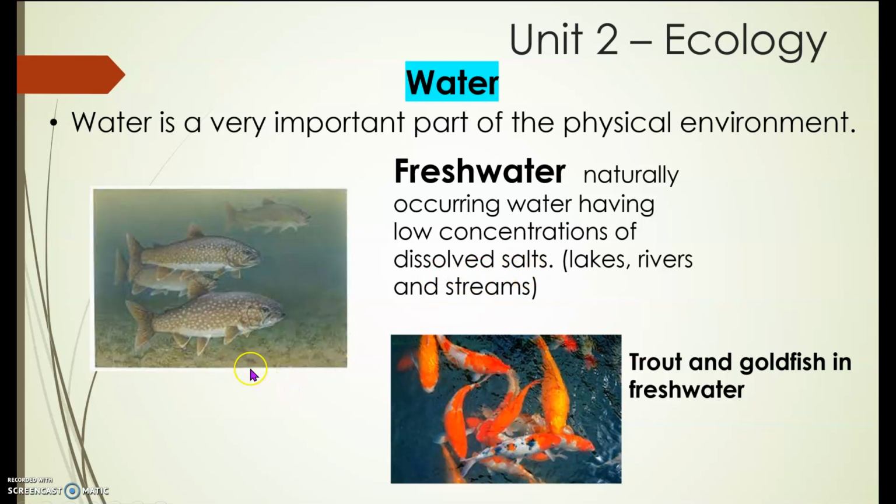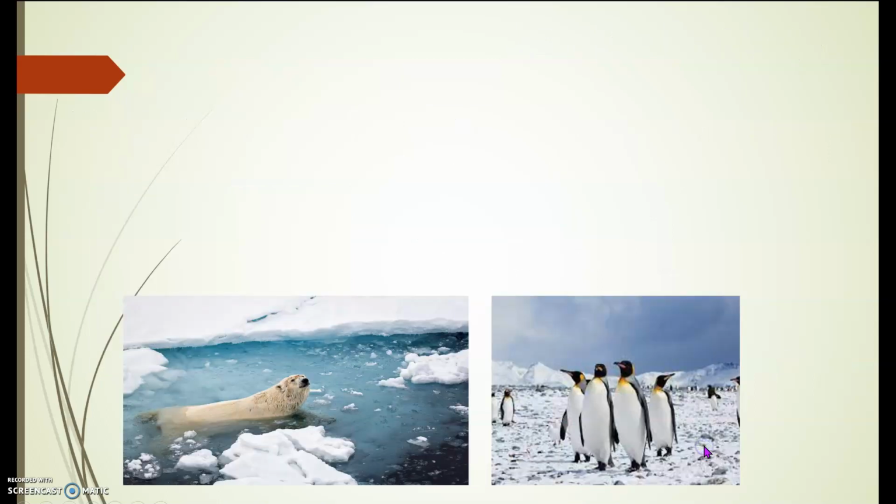Examples are trout and goldfish in fresh water. What examples of fishes in fresh water? Examples here are trout and goldfish, but there are many more. Okay, next.